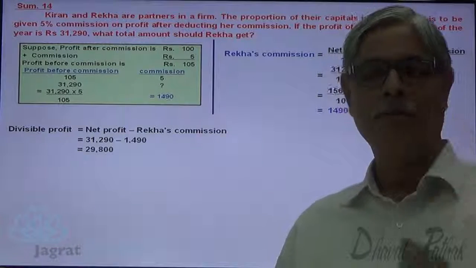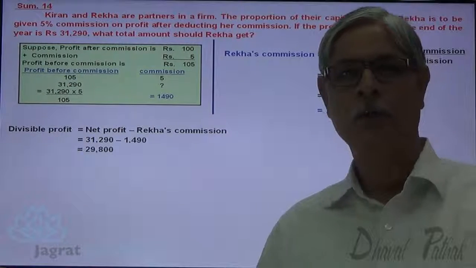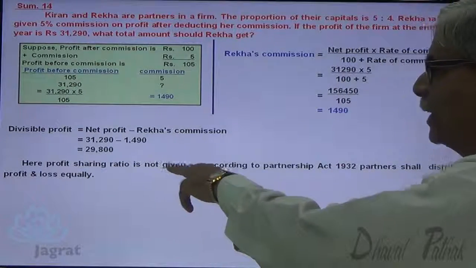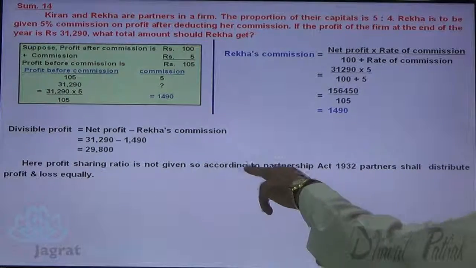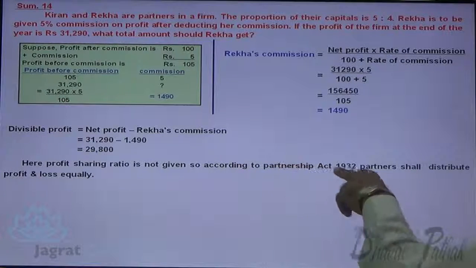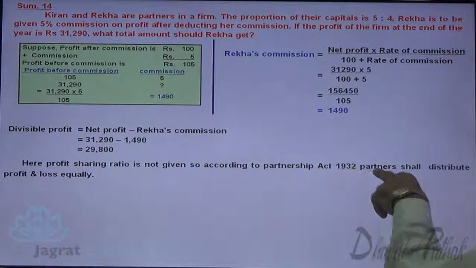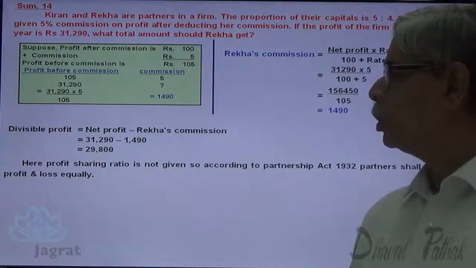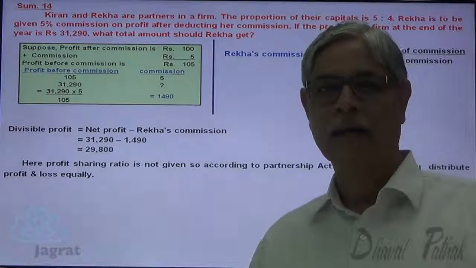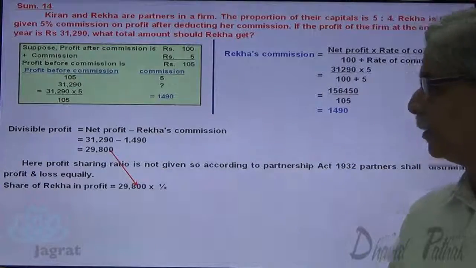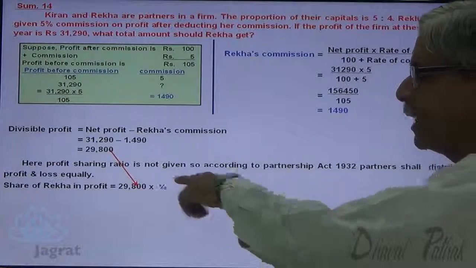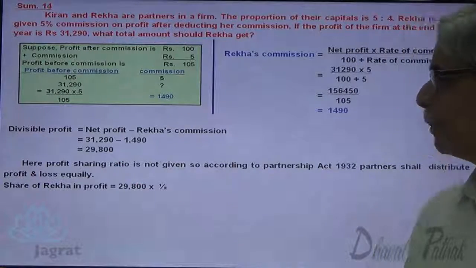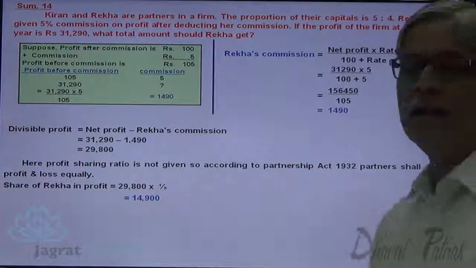And if you are not given the profit sharing ratio, it is taken to be equal. Here the profit sharing ratio is not given, so according to the Partnership Act 1932, partners shall distribute the profits equally. So this balance profit 29,800 will be distributed equally. So share of Rekha is 1/2 in 29,800, that amounts to 14,900.